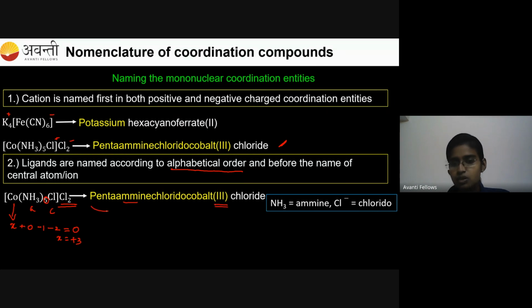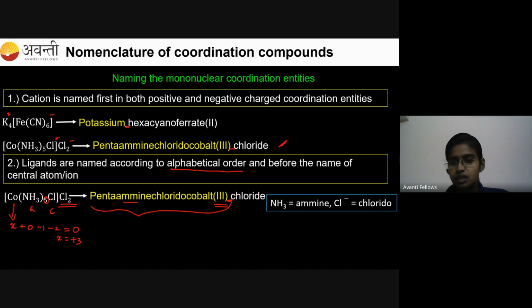Okay. Now this is the cationic part. And outside the bracket, we have a counter anion, right? That has to be written separately. You have to leave some space between the cation and anion. You can see the space that they have left between the cation and anion.